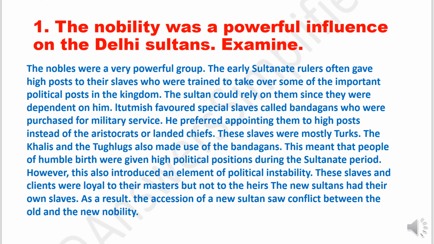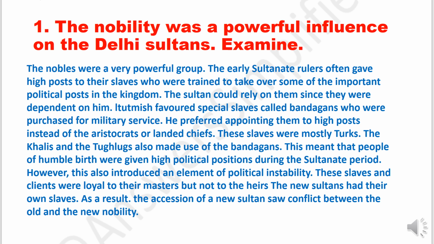Answer. The nobles were a very powerful group. The early Sultanate rulers often gave high posts to their slaves who were trained to take over some of the important political posts in the kingdom. The Sultan could rely on them since they were dependent on him. Iltutmish favored special slaves called bandagans who were purchased for military service. He preferred appointing them to high posts instead of the aristocrats or landed chiefs. These slaves were mostly Turks. The Khaljis and the Tughlaqs also made use of the bandagans.